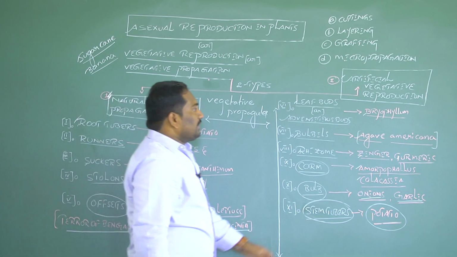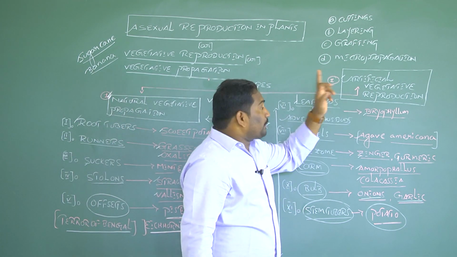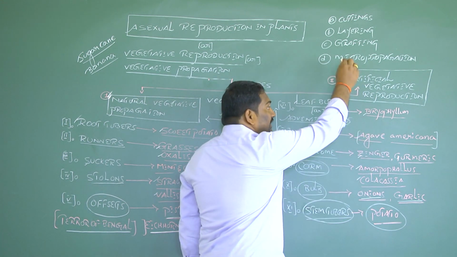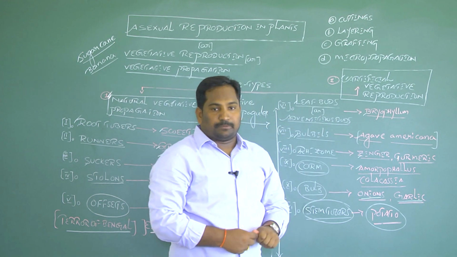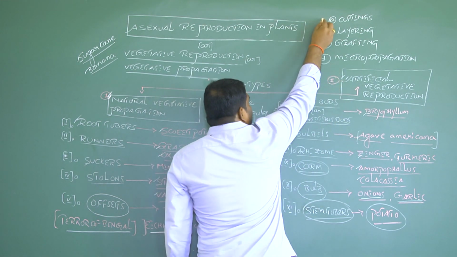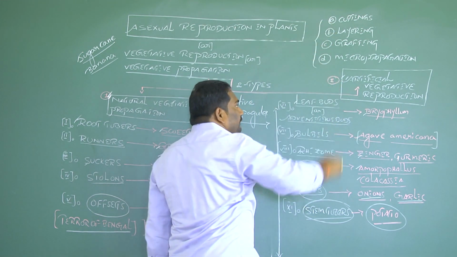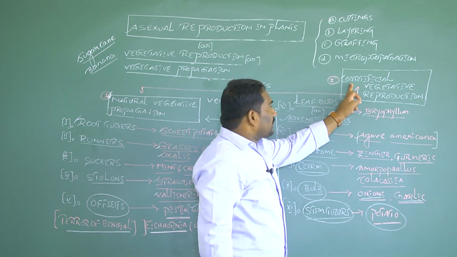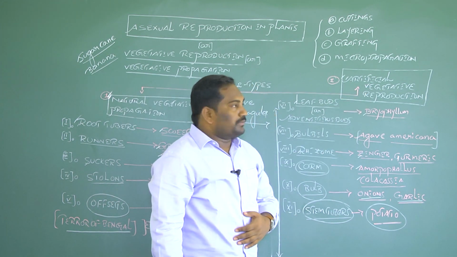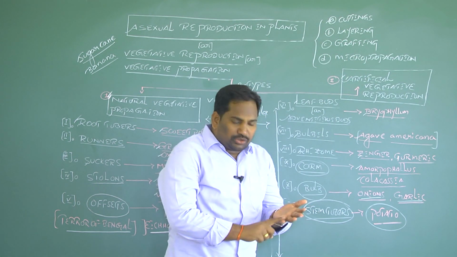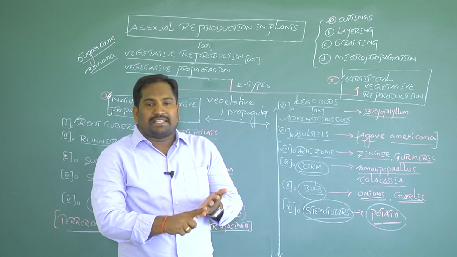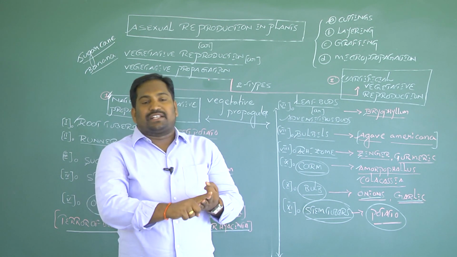Let's come to the second type, horticultural or artificial vegetative propagation. There are four different methods involved. The first method is cuttings; root cuttings, stem cuttings, or leaf cuttings are used.